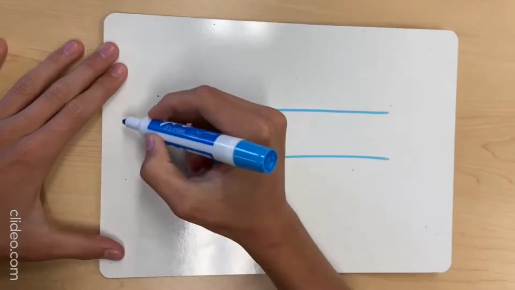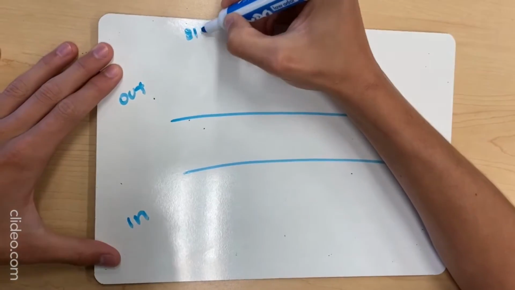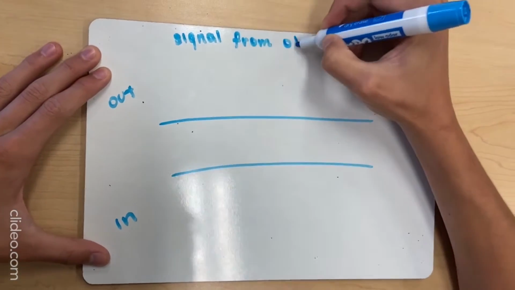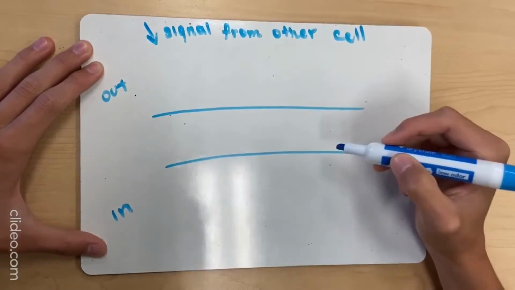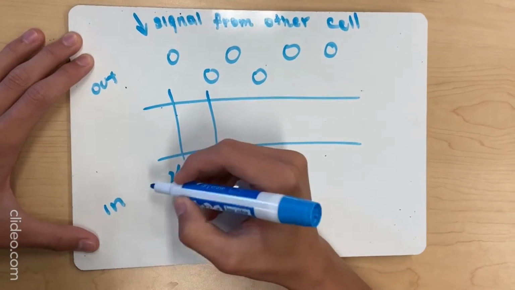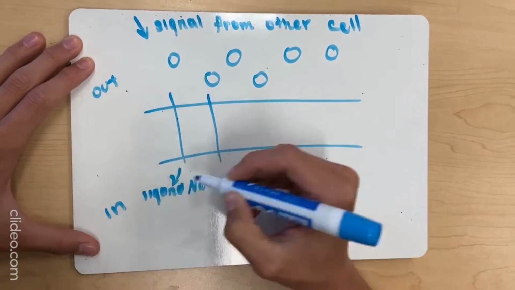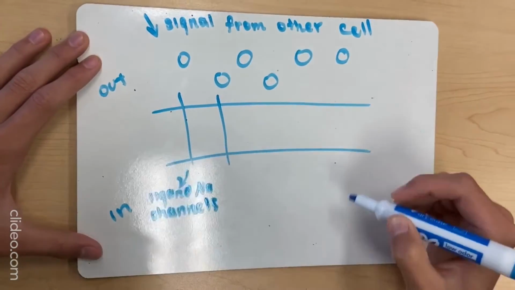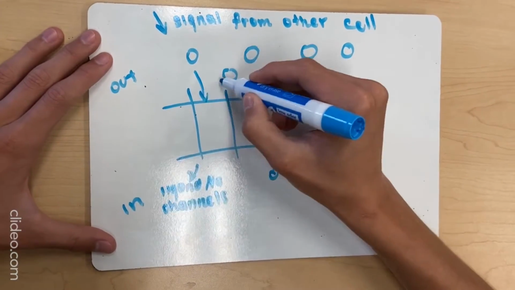A neuron receives a signal from another cell through its dendrites, which triggers ligand-gated sodium channels to open and allow sodium ions into the cell. This causes the membrane potential of the cell to increase, known as the initial depolarization. If the potential reaches the threshold of negative 55 millivolts, an action potential is triggered.